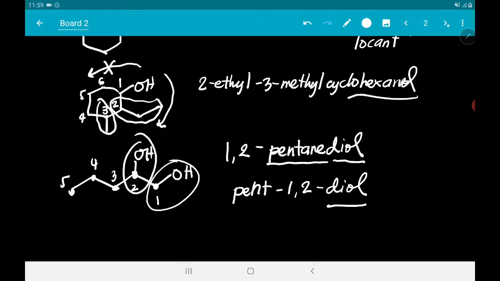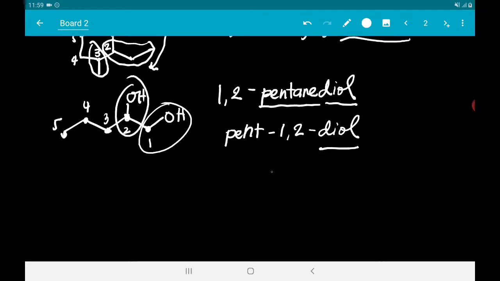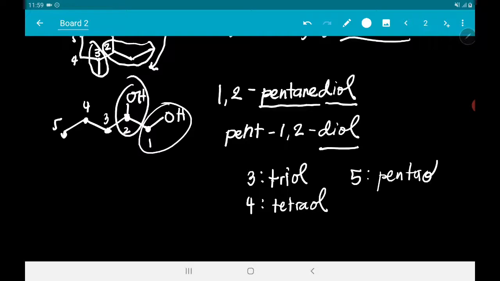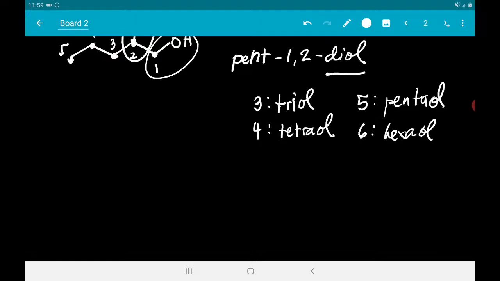Okay? So, kapag tatlo, triol. Okay? Kapag apat, tetraol. Pag 5, pentaol. Pag 6, hexaol. Okay? Ganyan yung etc. Okay? So, that's how you name alcohols. Okay? So, final example.